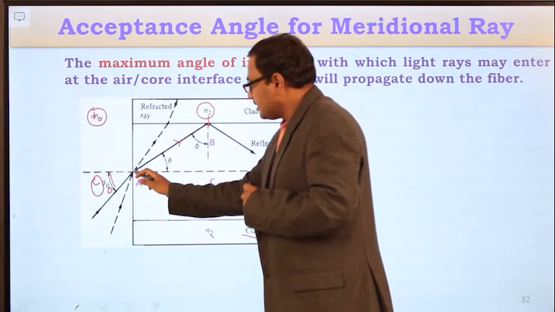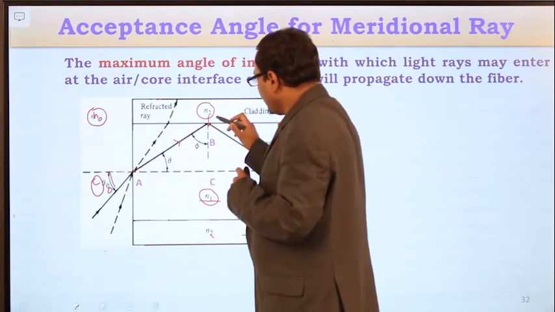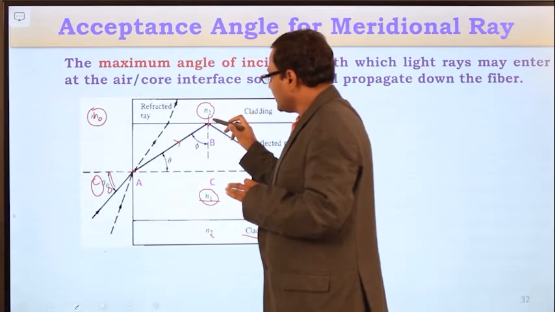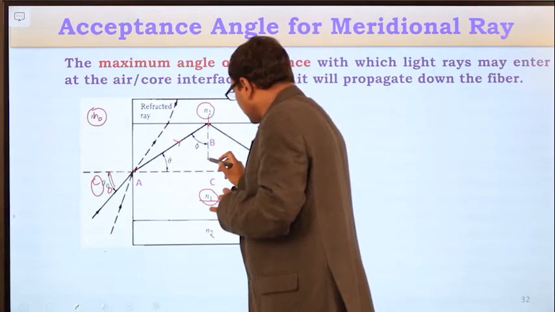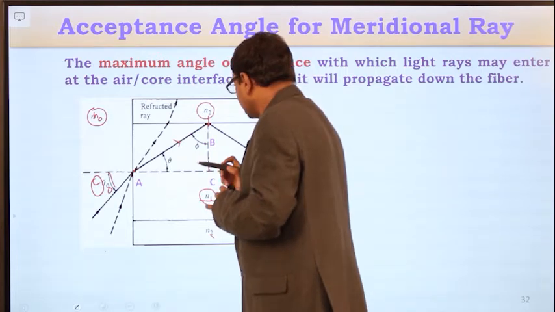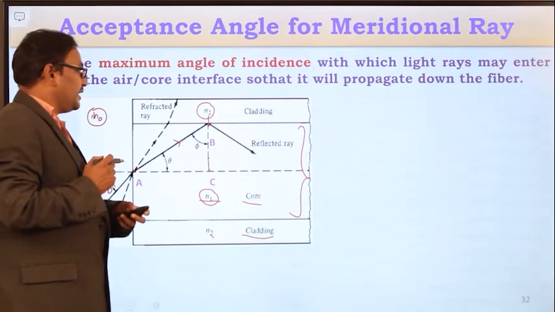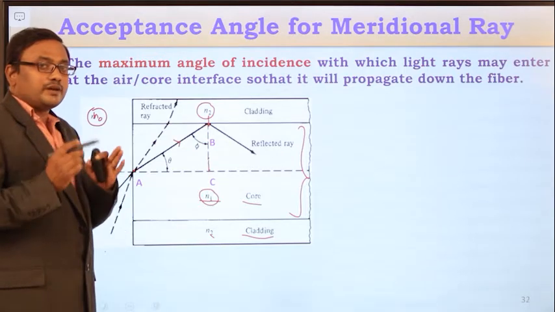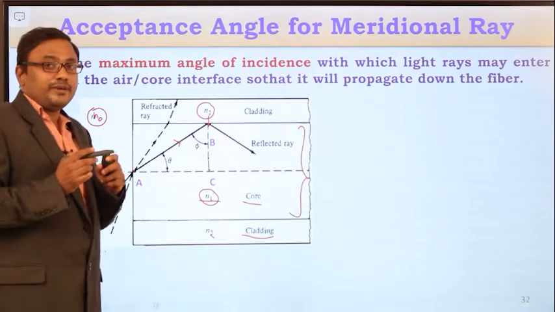The point where the light signal is entering, denote it as A, and the point at which the light ray is incident on the core-cladding interface, let it be B. If you extend this normal till the fiber axis, let it be C. Now it is forming the right angle triangle ABC. And now our objective is to calculate the expression for the acceptance angle for the meridional ray.